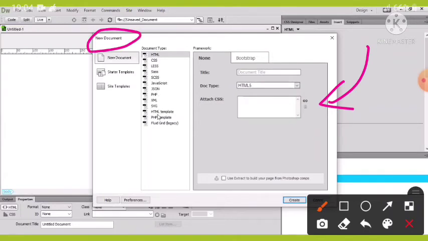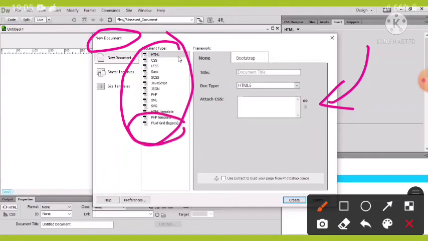Here select the type of page that we want to create from the extreme left column. Here it is, the document type. The available choices are as follows: blank page, and here at last it is fluid grid layout. This option is used for creating web pages with fluid grid layout. This allows us to create web pages that automatically adjust to different screen sizes.